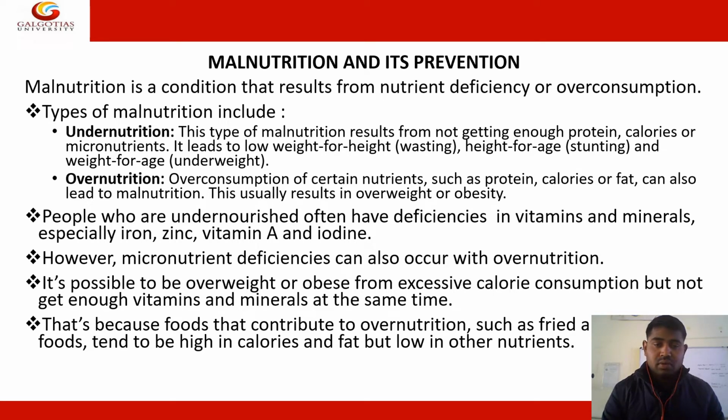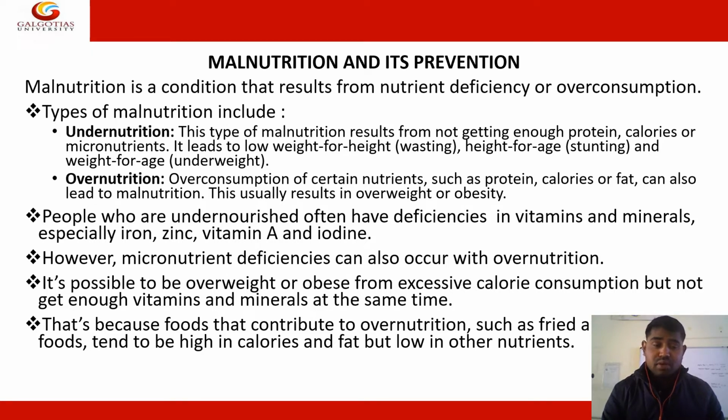As you know, it causes obesity, and an overweight person can have complications with other diseases. It's possible to be overweight or obese from excess calorie consumption but not get enough vitamins or minerals at the same time. So it comes under the malnutrition category.